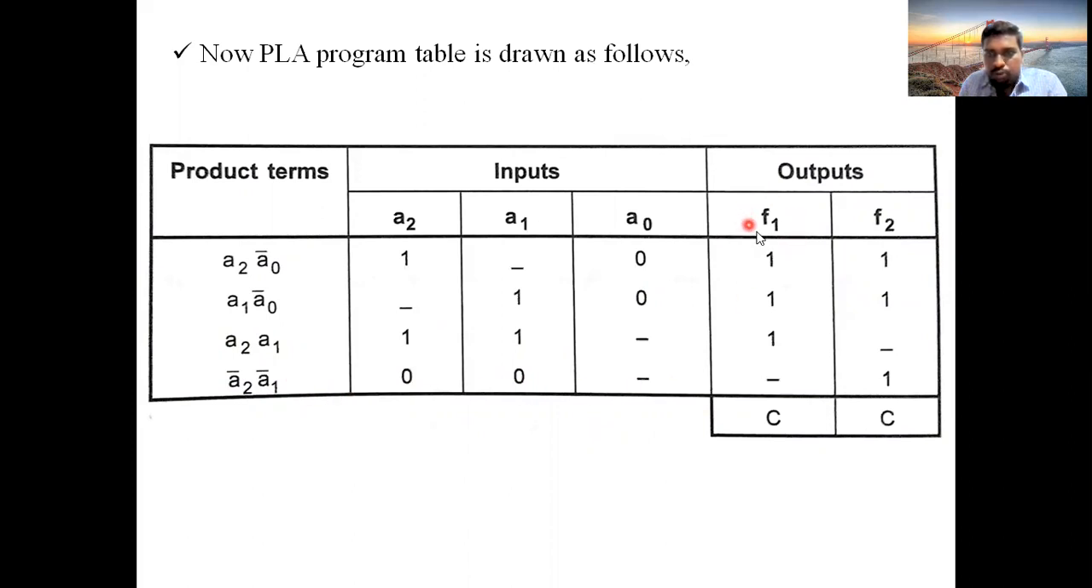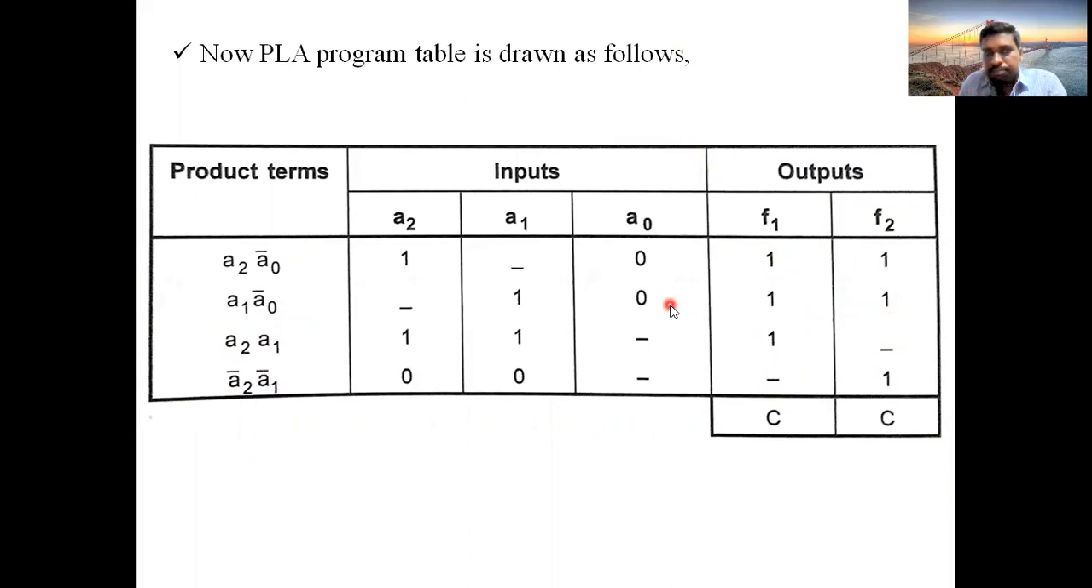And in the output line for F1, we are getting these three expressions. In the F1 expression, we found these three terms. That's why only these three are kept as 1. This term is absent in F1, that's why we keep a dash here. Likewise, in F2, this term will be absent. That's why I kept a dash here, and the remaining terms are present. That's why I kept 1.